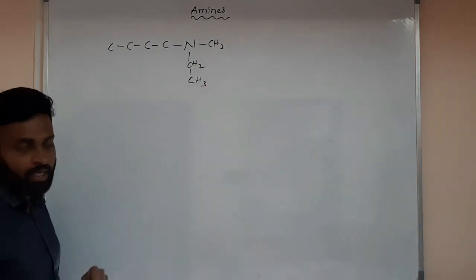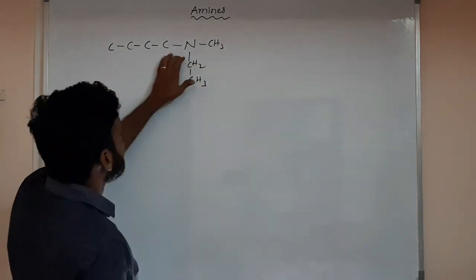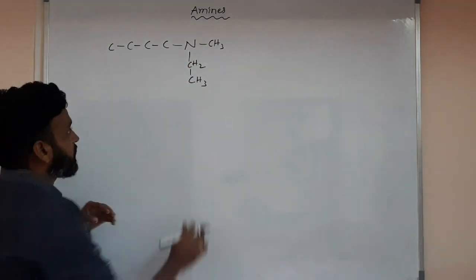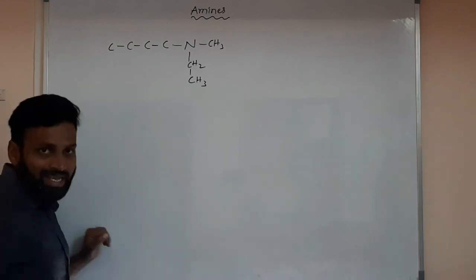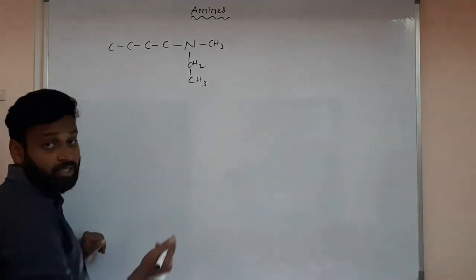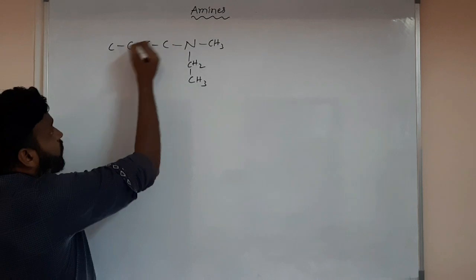Actually this is a tertiary amine, right? So the larger number of carbons you have to consider as the root word.